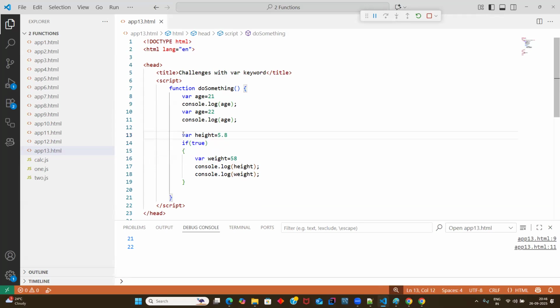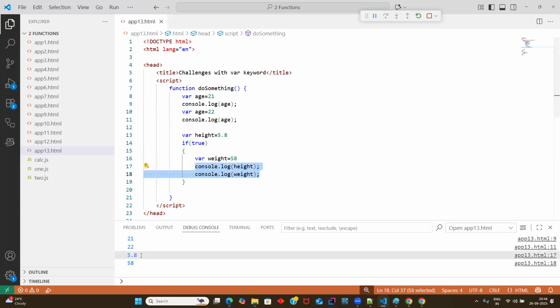On line number 13, you declare a variable inside the function. On line number 16, you declare a variable inside your if block. This is declared inside the function, and this is declared inside the block, the if block. Now I was printing height and weight. Let's run it, and you can see you are getting as expected. See, 5.8 you are printing, and the weight also.